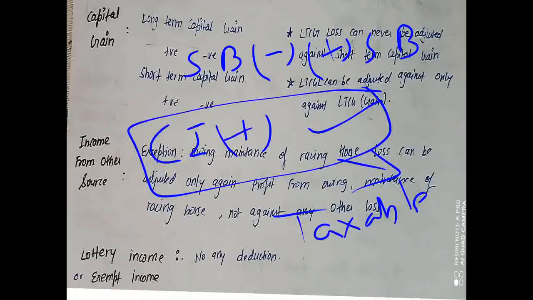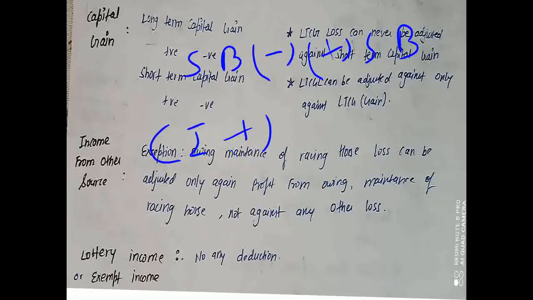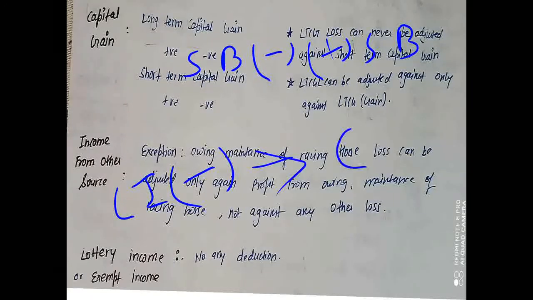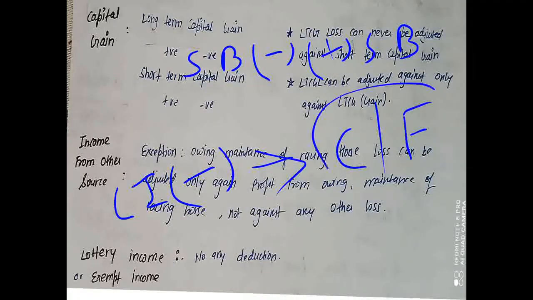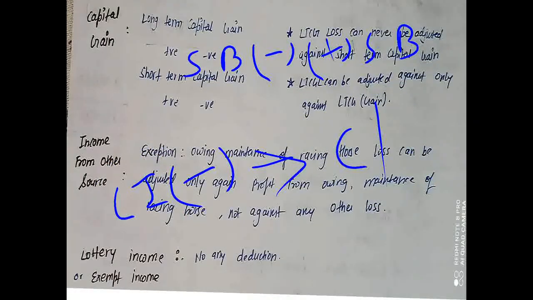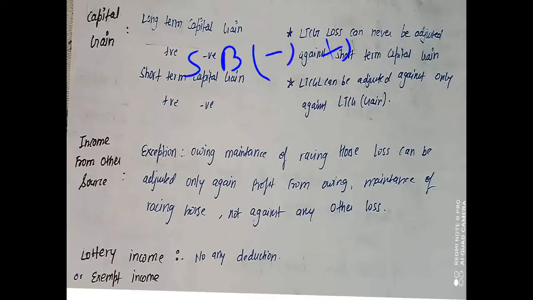Okay, and whatever loss we have under the head casual income is always carried forward, and this loss is always set off against the casual income in the next year, not against any other head, because I told you interhead adjustment is possible in the current year, not in the successive year. Okay, so what is the exception under income from other sources?